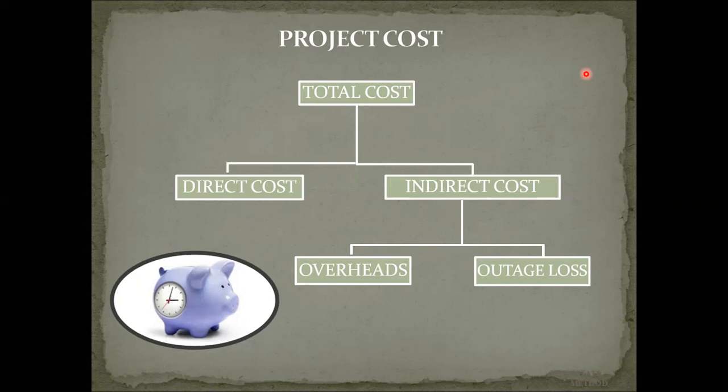So minimum cost of labor means 10 labors are required. That 10 labor cost is direct cost, no problem. But if you go for 15 labors, then the extra 5 labors will be indirect cost. Then about indirect cost overheads, we already talked about it: if the number of labors, resources, and manpower are increased, that comes as overhead. Outgauge loss, that is the penalty.